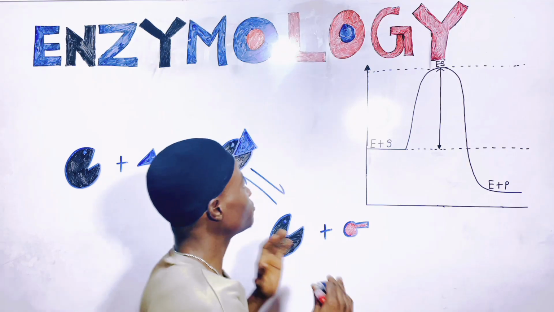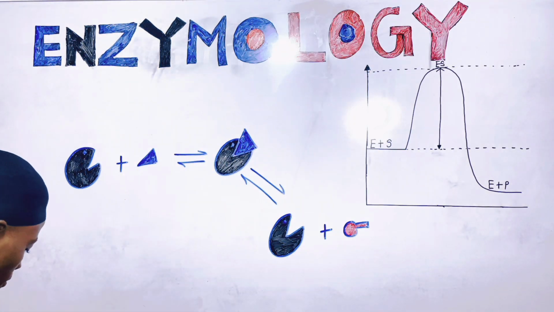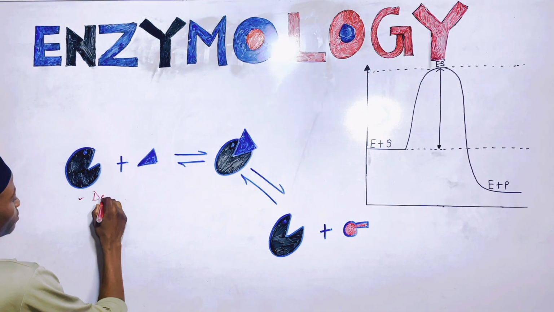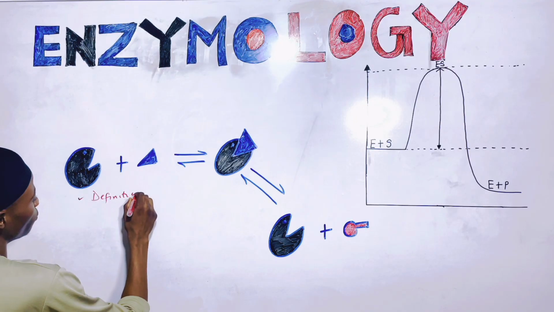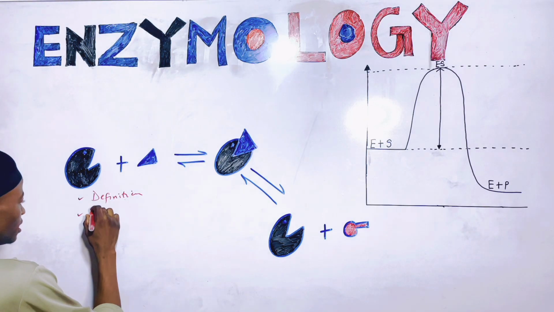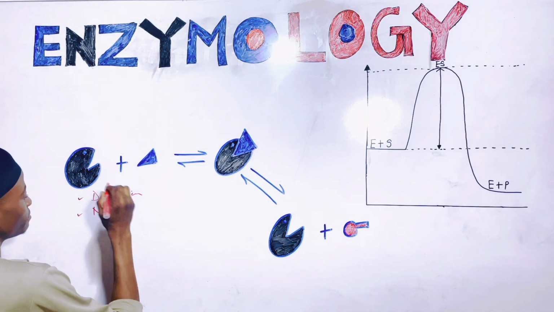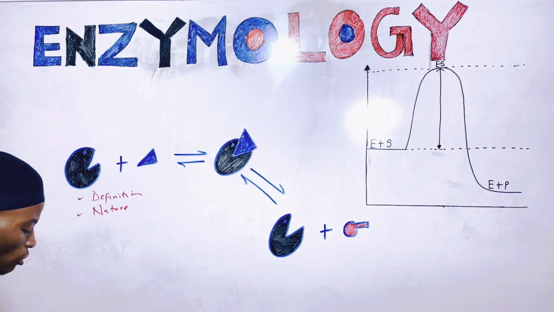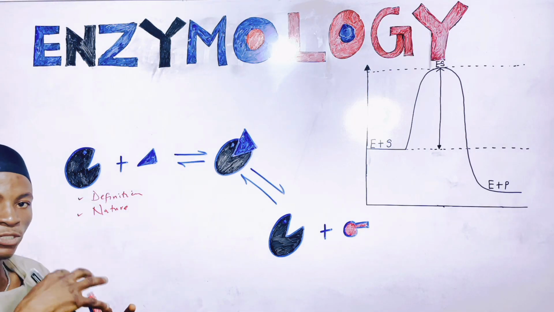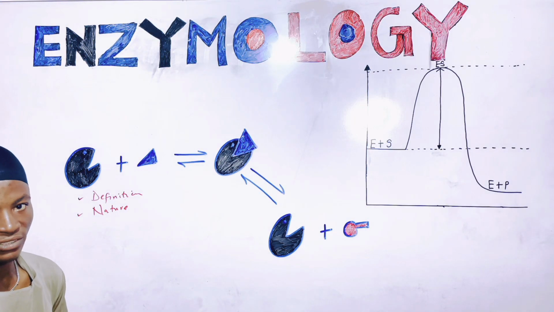Now, what I'm going to be focusing on as far as enzymology is concerned: I'm going to talk about the definition of enzyme and enzymology. Then I'm going to focus on the nature of enzyme itself. Then after the nature of enzyme, I'm going to describe the structure and the major part of an enzyme that helps to catalyze the reaction.